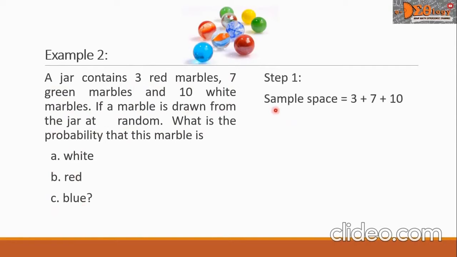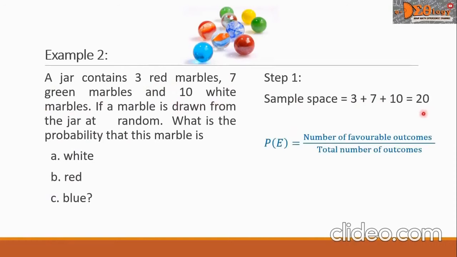Step 1, let us compute for the sample space. So we add 3 for the red marbles plus 7 for the green marbles plus 10 for the white marbles. And this is equal to 20. And then let us write our formula, and it is now written here.